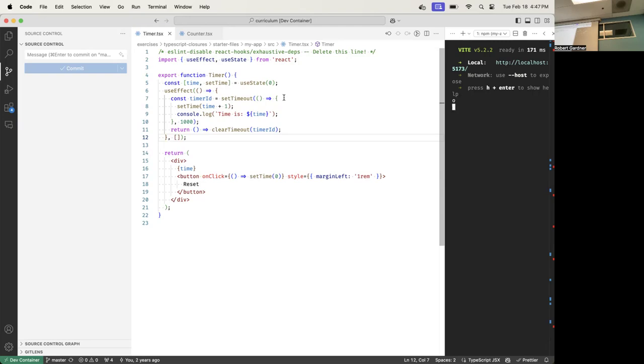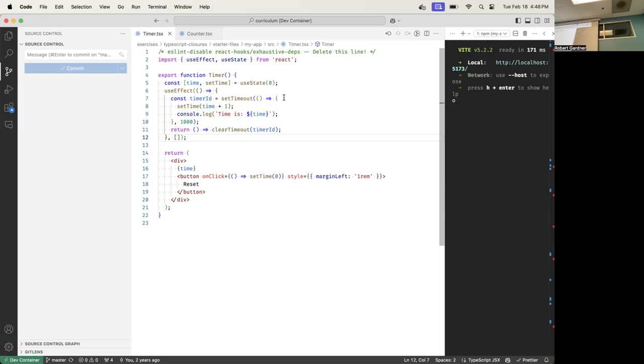Because I thought you said update the cache and trigger the re-render. It triggered a re-render, which means it put a re-render in the event queue. Oh, it did not run the re-render right then. It put the render in the event queue. Okay, so that's what set time did.